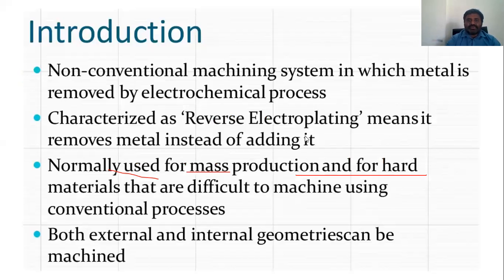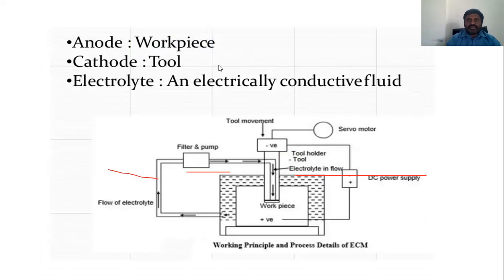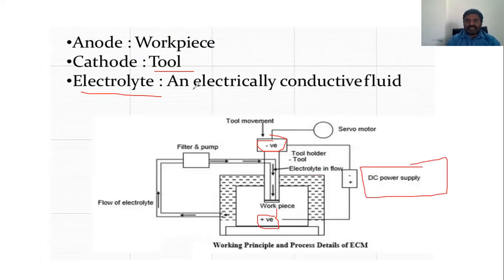Now coming to this diagram. A DC supply is given to the anode here. The positive terminal is given to the anode and the negative terminal is given to the cathode, which is the tool. So the tool is the cathode, and the process takes place with the help of an electrolyte. The supply is a DC power supply, and the process is electrically conductive, the electrolyte process I just mentioned.